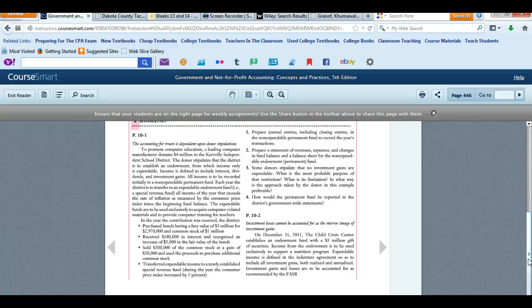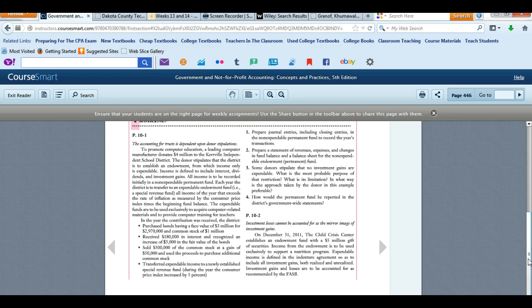Each year, the district is to transfer to an expendable endowment fund, a special revenue fund, all income of the year that exceeds the rate of inflation as measured by the Consumer Price Index times the beginning fund balance. The expendable funds are to be used exclusively to acquire computer-related materials and to provide computer training for teachers.